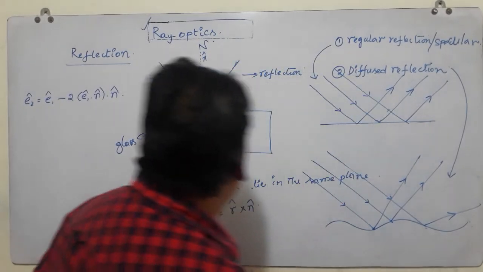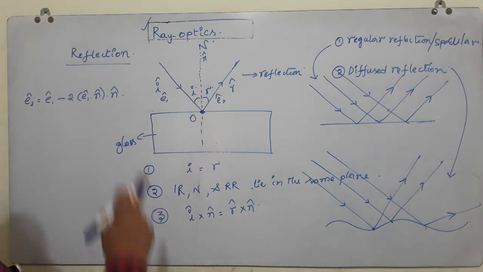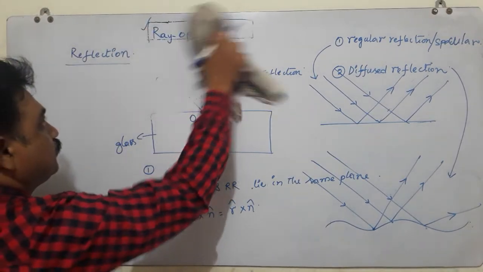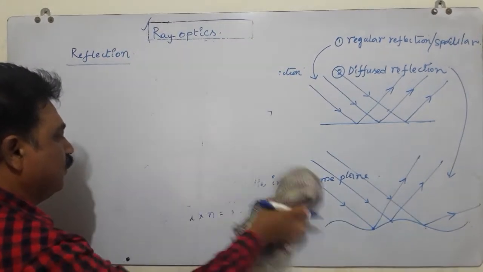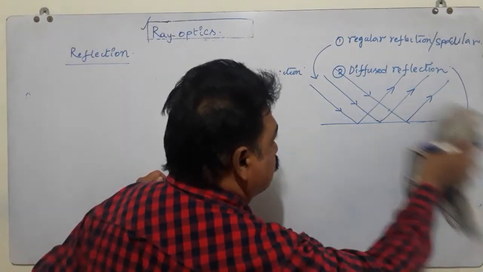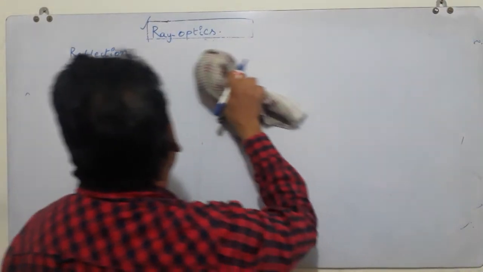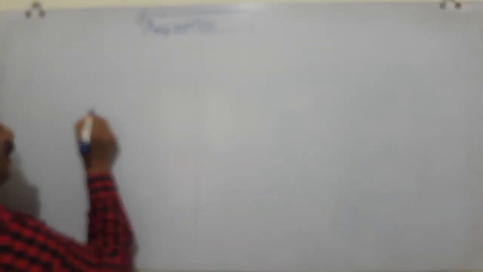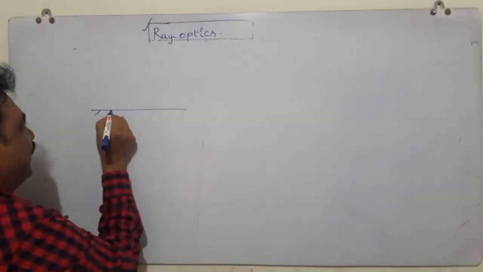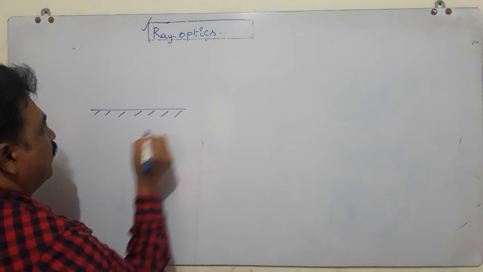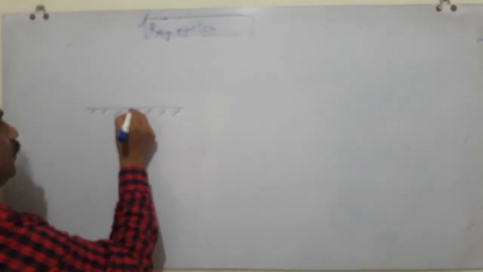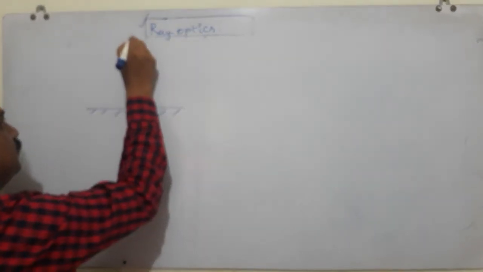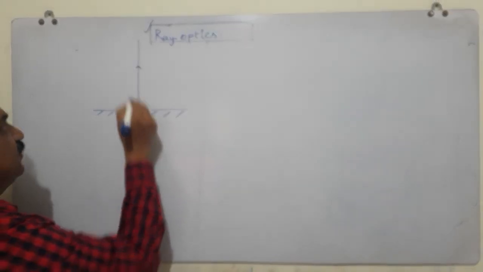See here, I am going to explain some more cases in reflection. See, if the reflecting surface is a plane, the normal is drawn perpendicular to the plane. This is the normal.